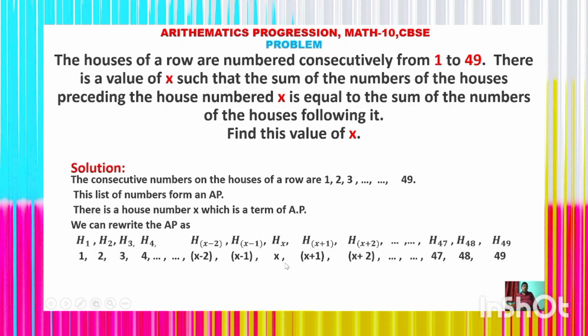Here x is a house number which is also a term of the AP, and it is given that the sum of all the houses before the house number x must be equal to the sum of all the houses after the house number x. Once again, this is the house hx whose house number is x, and x is a term of the AP. It is given that the sum of all the house numbers before x is equal to the sum of all the house numbers after x. Understand?